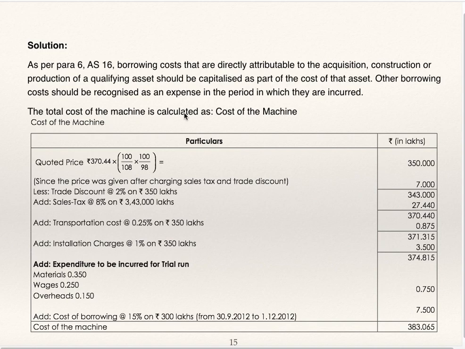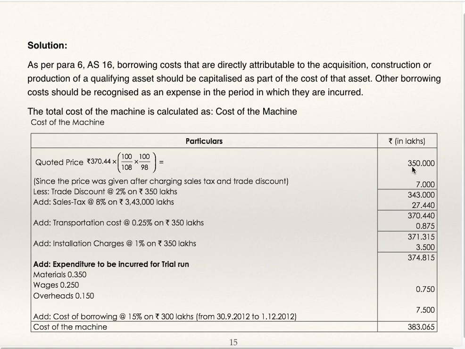The total cost of machine is calculated as quoted price 350; rupees are in lakhs. Quoted price is to be calculated in this manner: 370.44 is the price into 100 divided by 108 because 8% sales tax is added, into 100 divided by 98 because 2% trade discount is deducted.